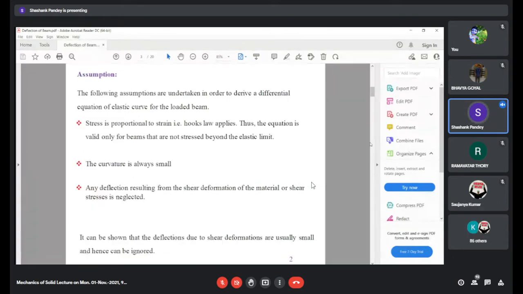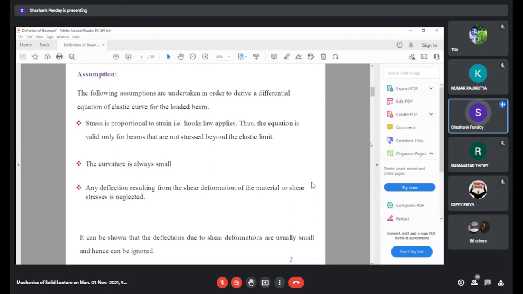Before going to our derivations for deflection, there are certain assumptions. The following assumptions are undertaken in order to derive the differential equation of the elastic curve for a loaded beam.